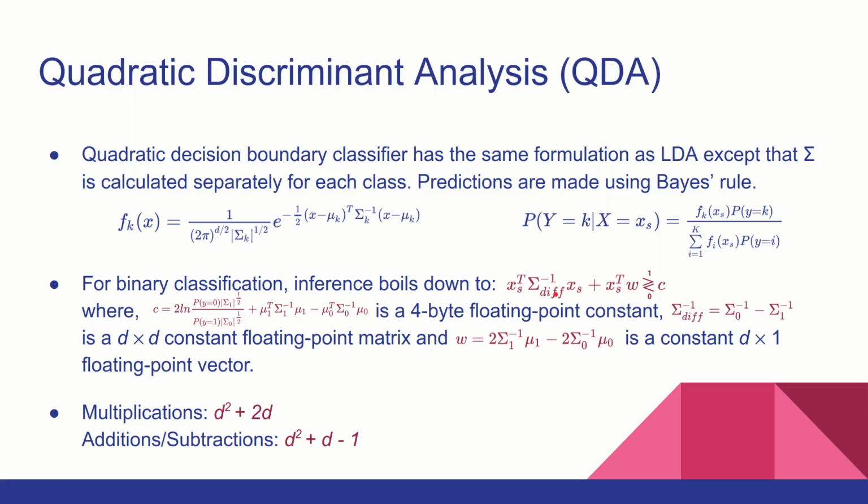QDA is very similar to LDA. The only difference is that the covariance matrix K is now calculated for each of the classes separately. And that's why when it comes to inference, you have another term apart from x transpose W. Because of this, the multiplications and the additions and subtractions are off the charts as compared to LDA.